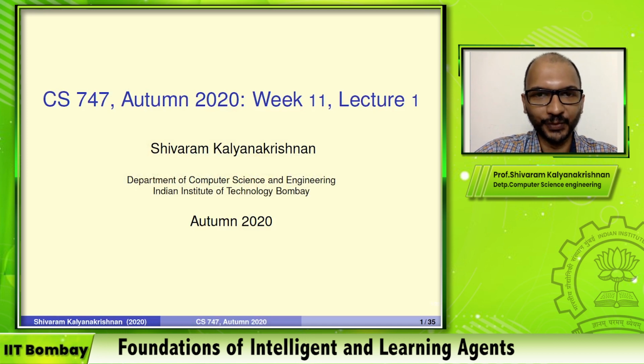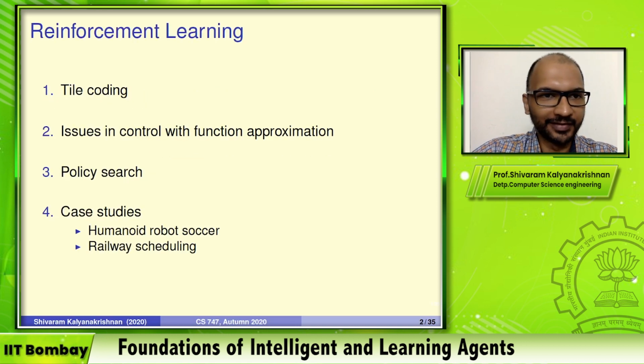Welcome. This is week 11 of CS 747. As you remember, last week we introduced function approximation, something that we have to do because in practice we almost always end up with a very large number of states, sometimes even actions. And so, there is a need to generalize between states or actions. So, this week we continue in that same vein. This week's lecture takes in very practical considerations.